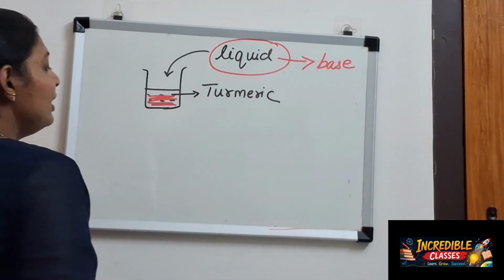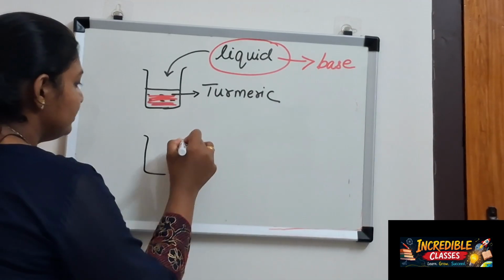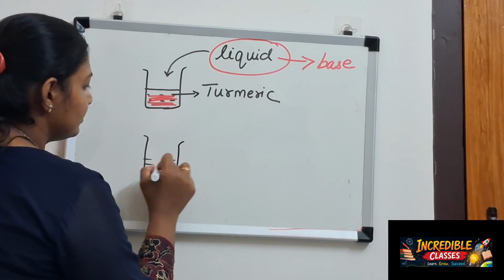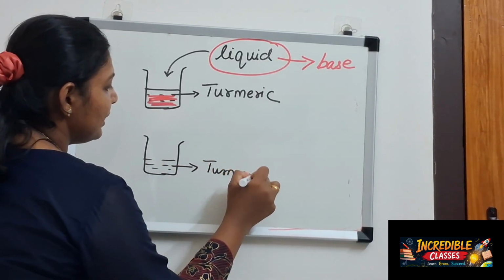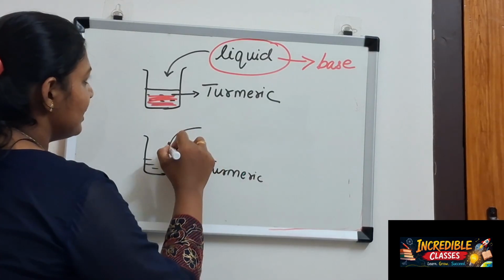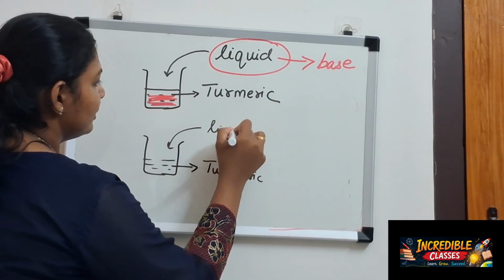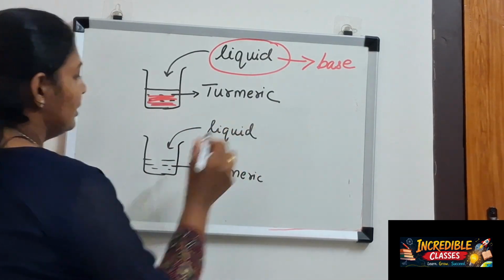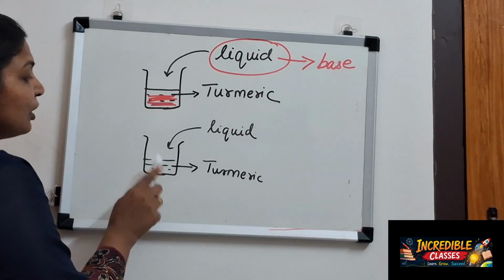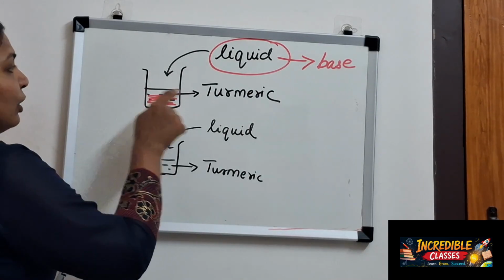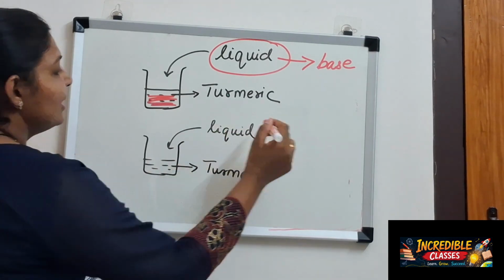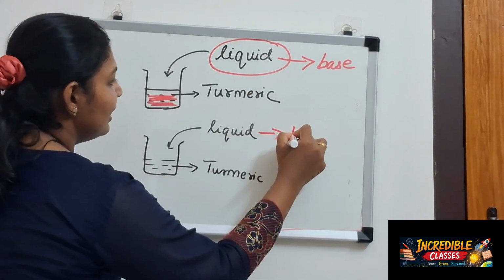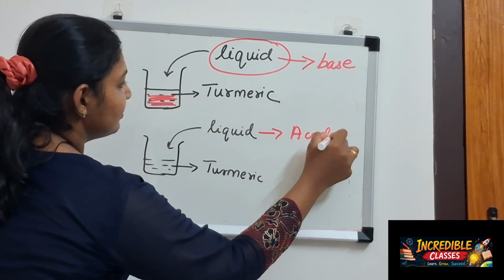And if I added some liquid and the color does not change, the yellow color does not change, telling that the liquid is an acid.